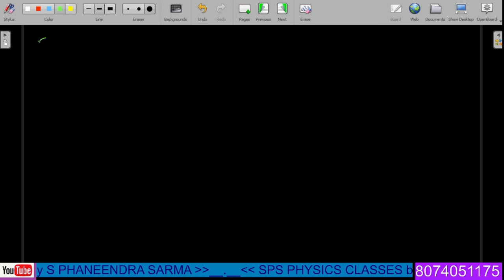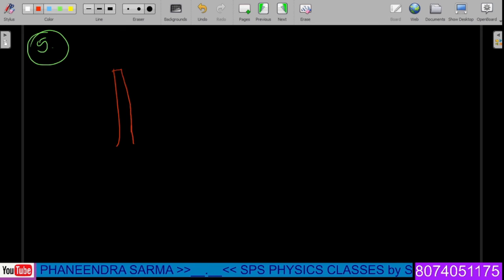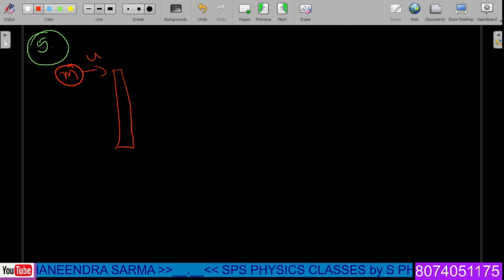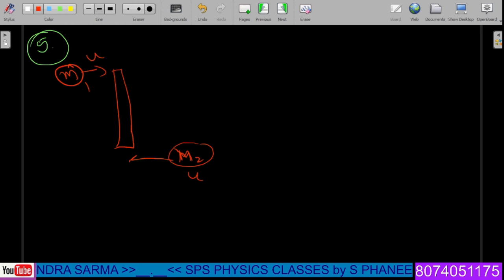Point number 5. In this case, we have the same rod like this. Here a mass of small m1 is moving with the speed u and attaching here, and here another mass of m2 moving with the same speed is attached at the end, in such a way that this particular rod does not have any kind of pivot point. So it is not pivoted, so it is free to rotate.